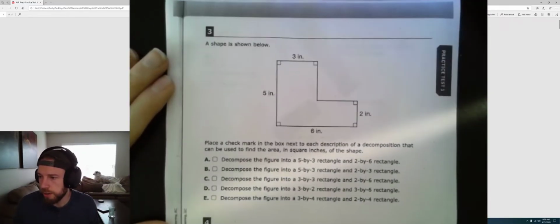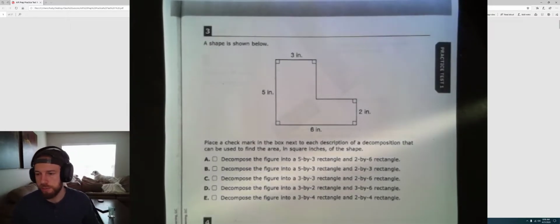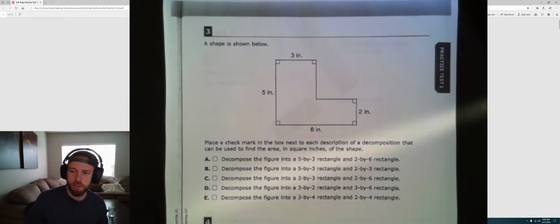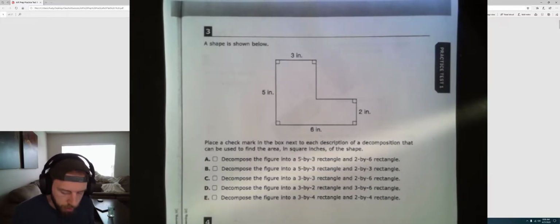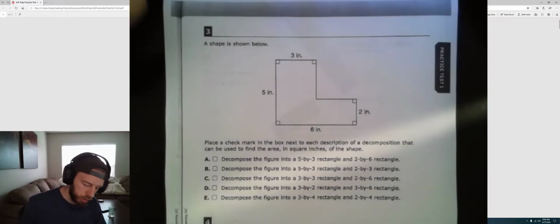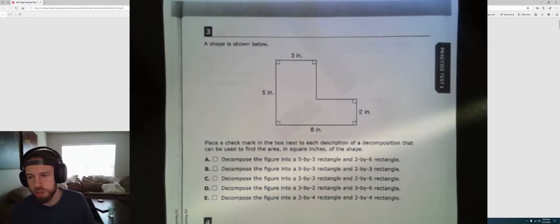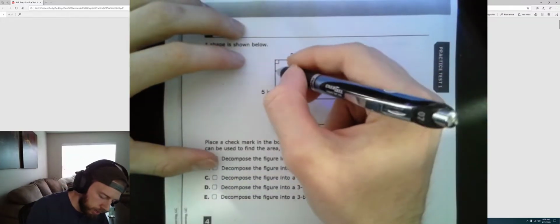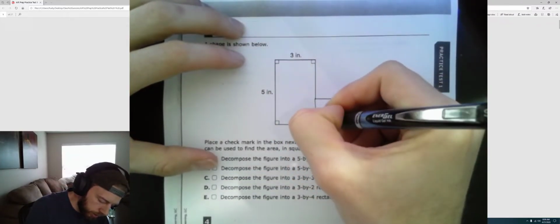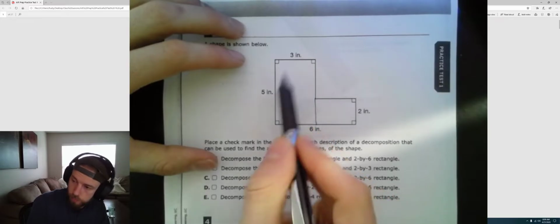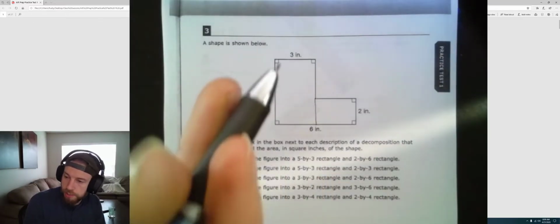Next one we're going to talk about here is number 3. And this is about a composite figure. We're trying to find the area of a composite figure. We did a couple of these together. We mainly focused on non-composite figures, but this is a great question here. There are 2 different ways you could decompose this to find the area of it. You could find the area of this rectangle right here and this rectangle right here, and then add them together.